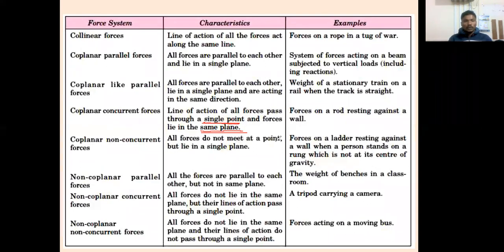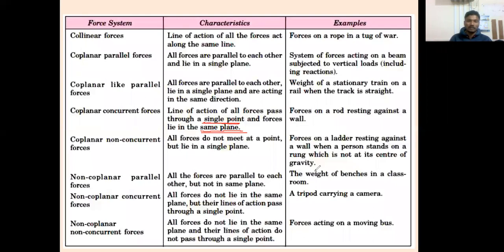All forces do not meet at a point, that's why it is non-concurrent, but they lie in a single plane, coplanar. Then forces on a ladder resting against the wall, when a person stands on a rung which is not at its center of gravity, is called coplanar non-concurrent forces.